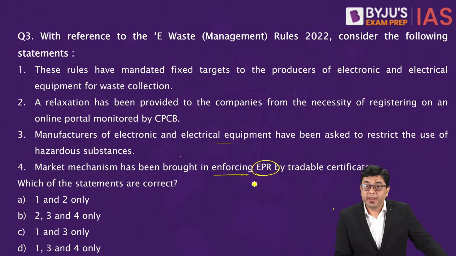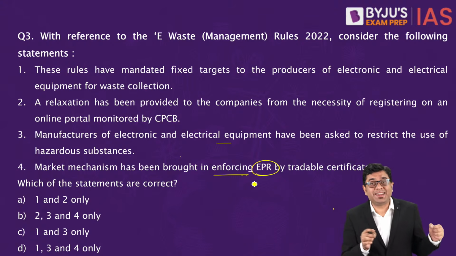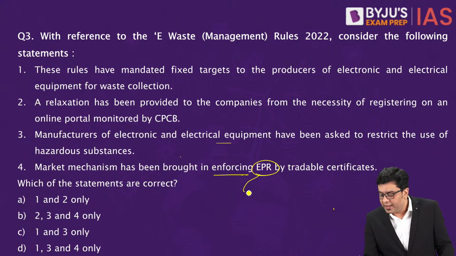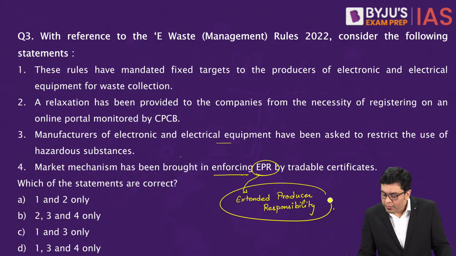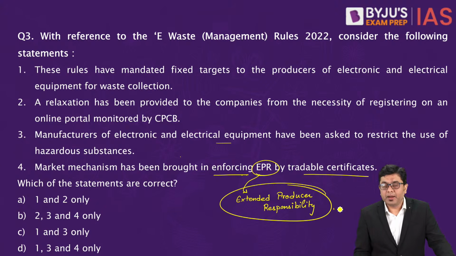EPR is what? It is basically the producer responsibility. Extended producer responsibility is what is referred to as EPR, whereby the producer is made responsible for the waste which is generated. So, market mechanism has been brought in enforcing EPR by tradable certificate. So, which of these statements are correct?